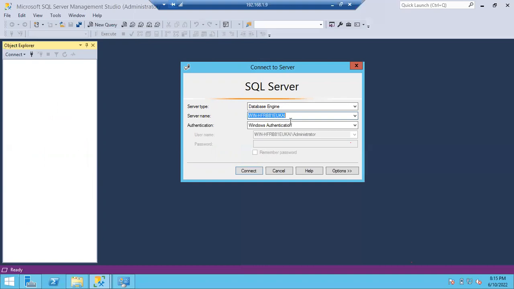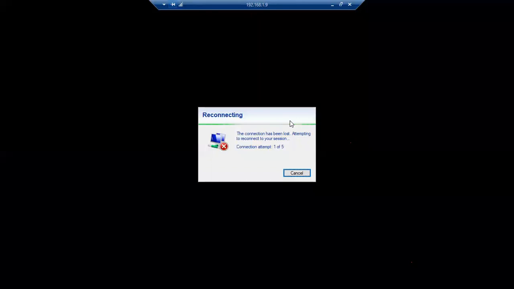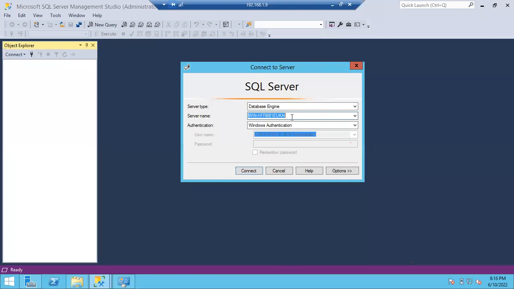In case of a named instance, imagine I have a batch 44 named instance and I want to connect to it. It's a little bit different. The process is the same, only the instance name will be different, guys. Remaining everything is the same. For a named instance, you will always connect with computer name backslash instance name. But I don't have any named instance installed, so if I try to connect, I'll get an error, guys.